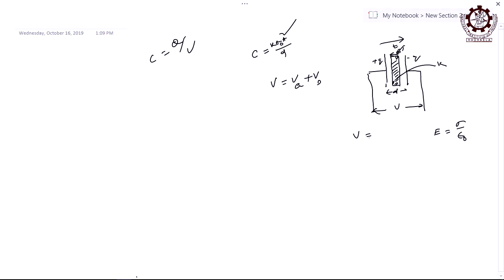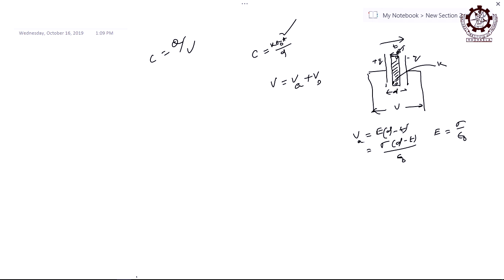Then V will be nothing but equal to E into D distance, but the D here is D minus T, right? Air medium. D is the total separation distance. If T is the thickness of that slab, then the air thickness is how much? D minus T. So, E multiplied by D minus T will give you the potential drop across the air medium, right. So, accordingly it is nothing but equal to sigma into D minus T divided by epsilon 0. Let that be V air, in air medium.